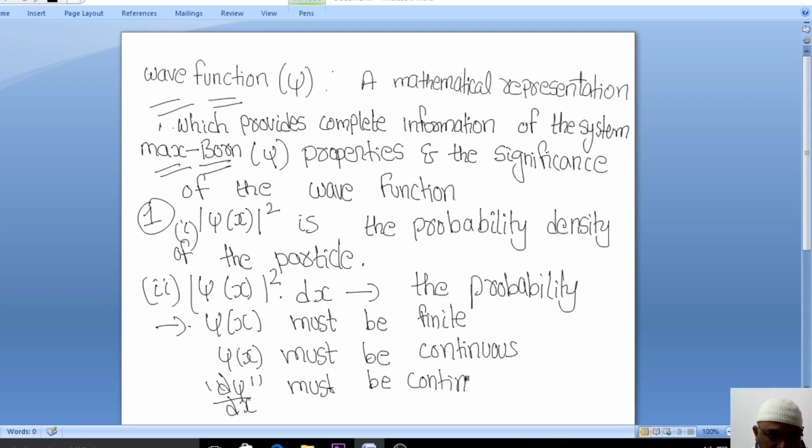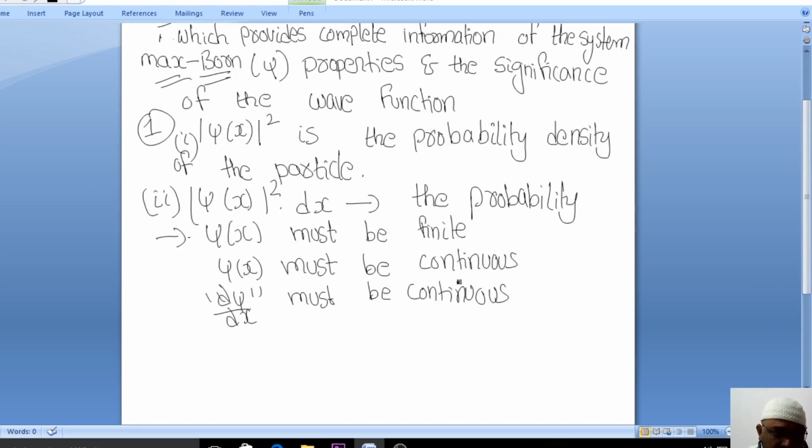Please make a note of it. It should also be single valued. Not only should it be continuous, but it should be single valued. So the important properties we need to remember are that psi of x must be finite, psi of x must be continuous, and it should be single valued.